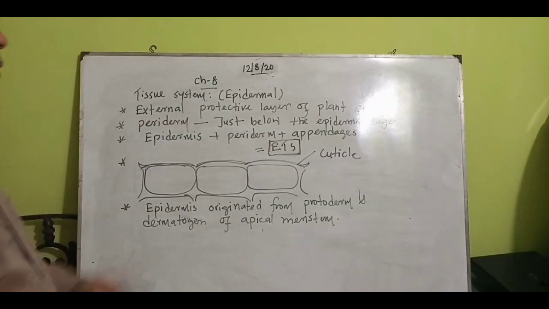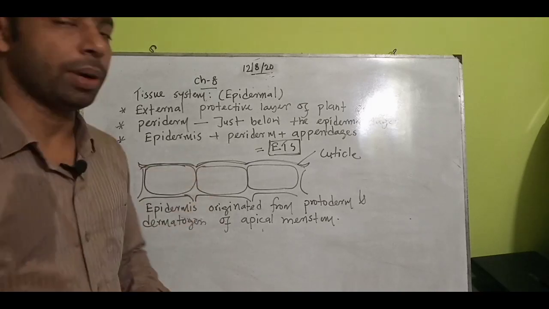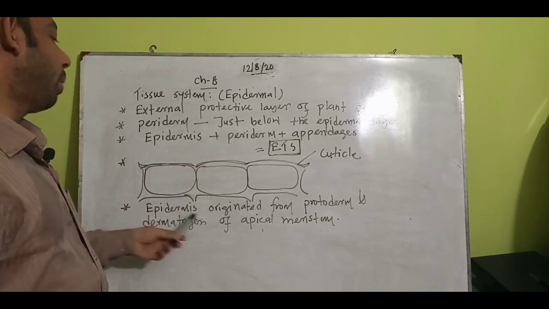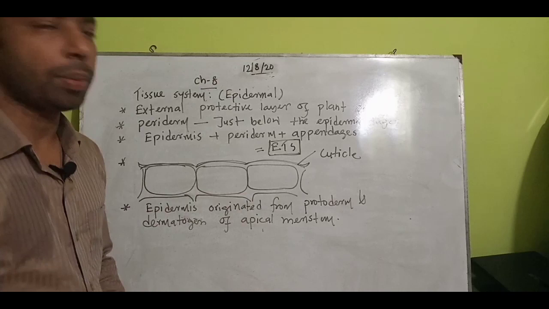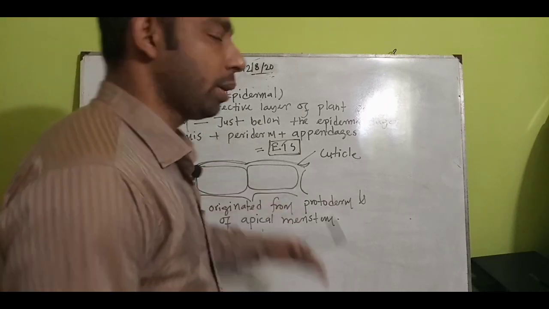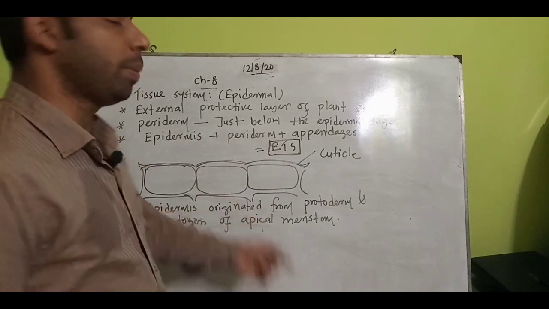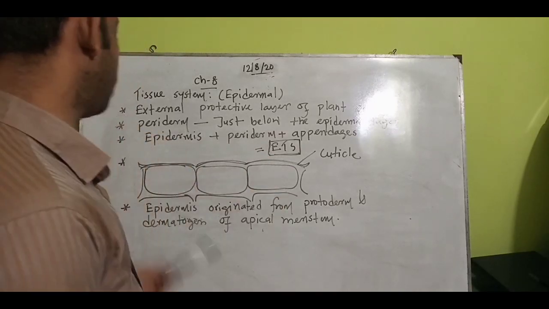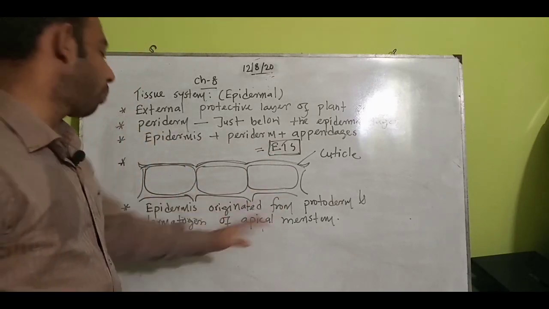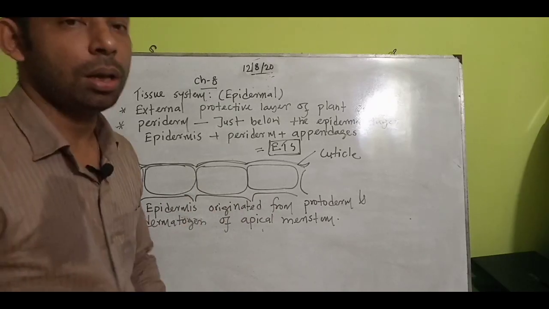Actually it is also important. What are the important features we have written there? Epidermis originated from protoderm. Protoderm is actually the dermatogen. The dermal layer is the outer layer of the apical meristem, and the epidermis originated from it. Epidermis originated from protoderm and dermatogen of apical meristem.